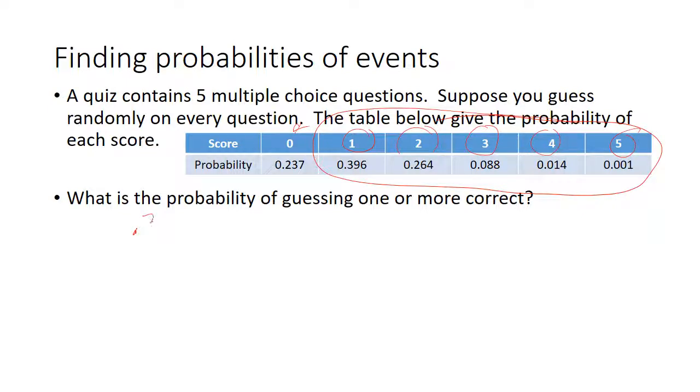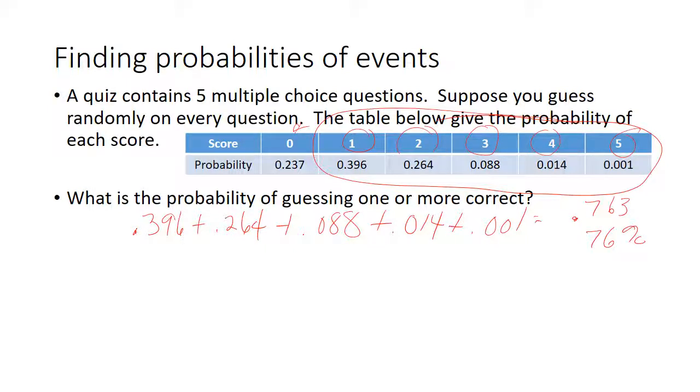So I'm going to take my 0.396 plus my 0.264 plus my 0.088 plus my 0.014 plus my 0.001. When I put those in and I add all of those up, I'm going to get about 0.763. And we can turn that into a percentage by saying 76%. So the chances of getting at least 1 correct are 76%.